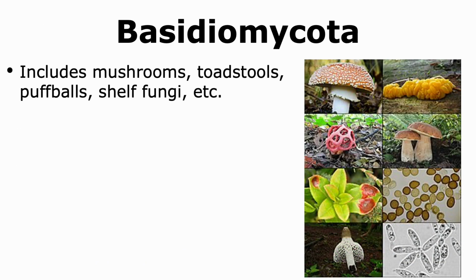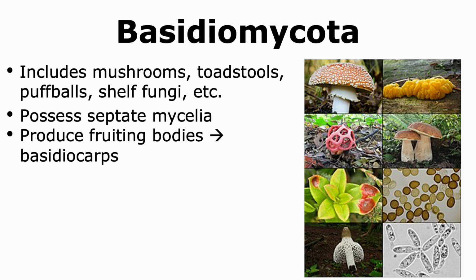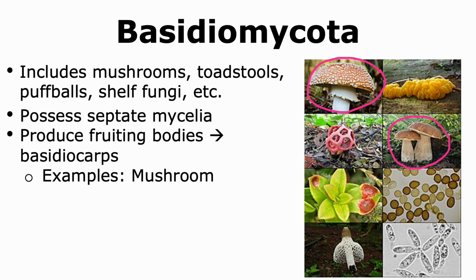Another member of clade Dikarya is Basidiomycota. These include fungi like mushrooms, toadstools, puffballs, etc. They possess septate mycelia and hence are not cenocytic in nature. They get their name because they produce fruiting bodies that look like pedestals, and hence the name basidiocarps. Examples of these fruiting bodies include mushrooms. Thus, any of these aerial mushroom-like structures that we see are actually fruiting bodies.